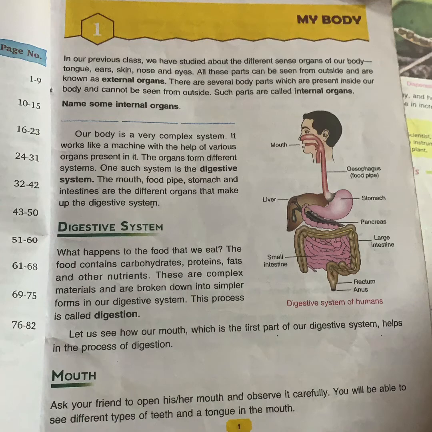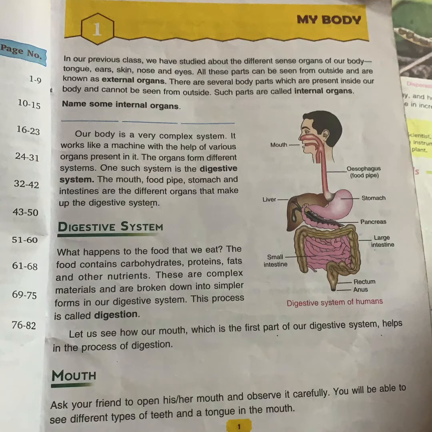The organs form different systems, and one such system is the digestive system. Now what are the organs that form digestive system? Yesterday I told you that the digestive system is formed of alimentary canal and the associated glands. The alimentary canal is made of the following parts: A, the mouth, buccal cavity; B, food pipe, which is also known as esophagus; C, stomach; D, small intestine; E, large intestine; F, rectum; G, anus, right?